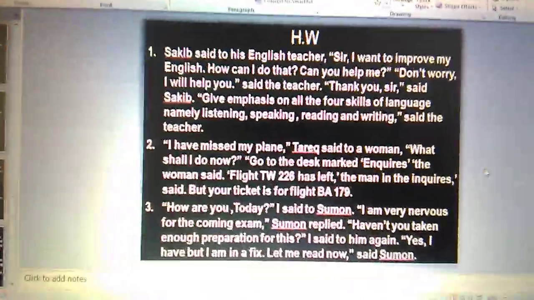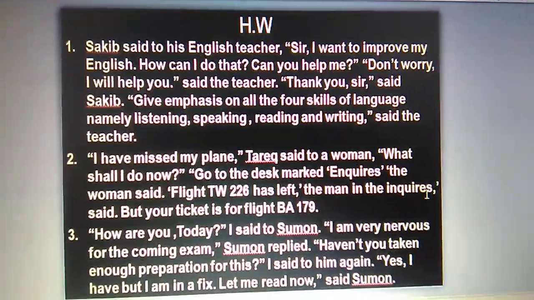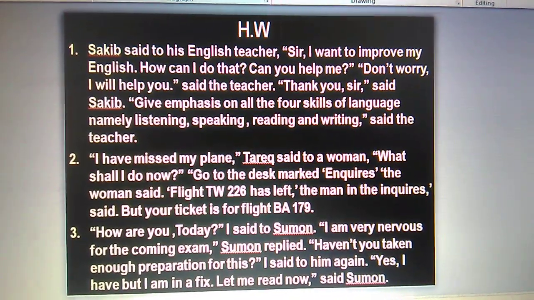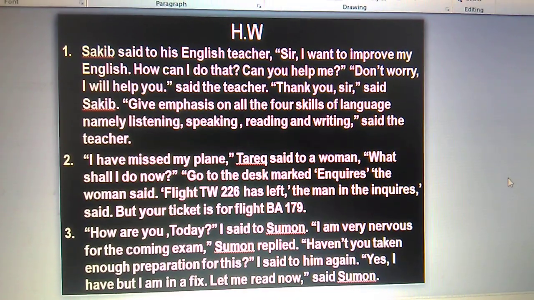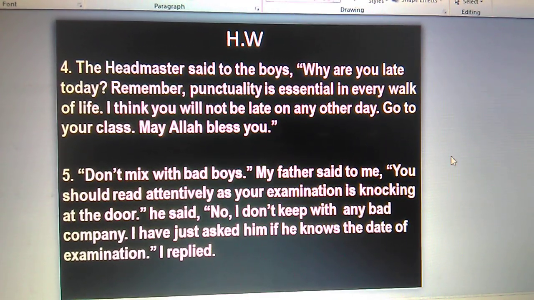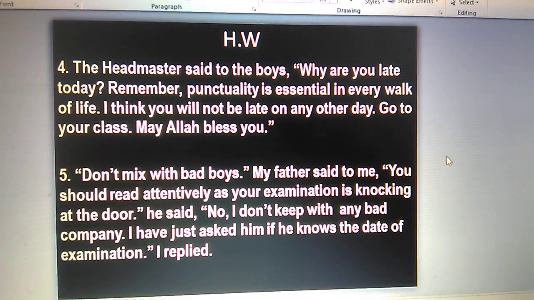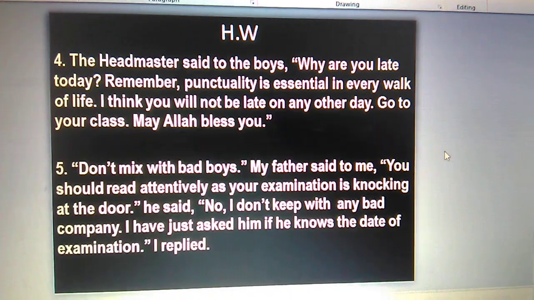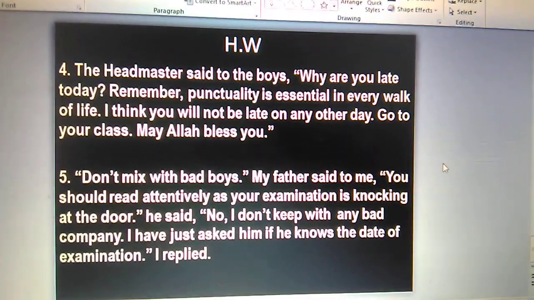You'll take a screenshot of this, then note it down in your SW copies. I have given you five passages to change. I hope that you will change them, and the analysis of the five passages which I have done here will help you a lot. Wait for the next class. Until then, Allah Hafiz.